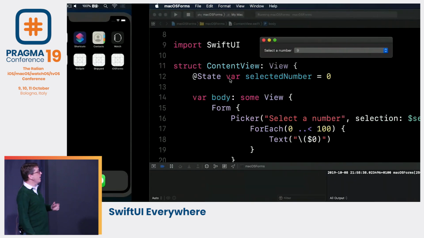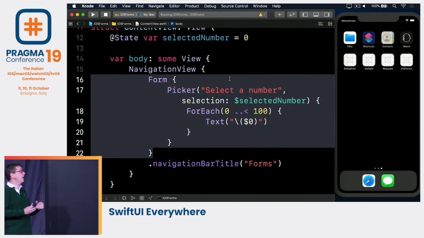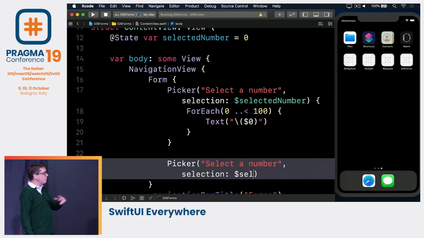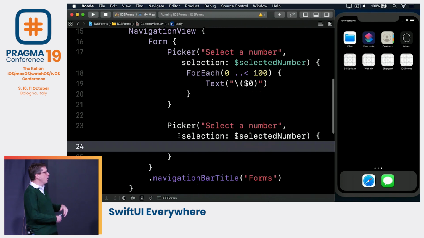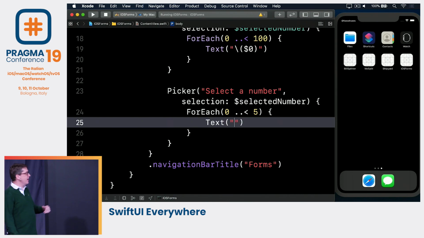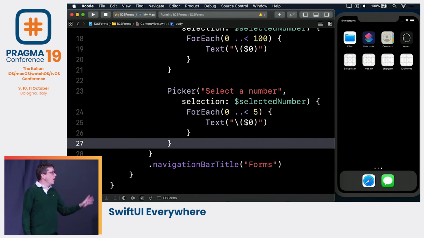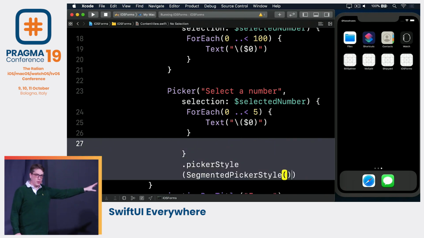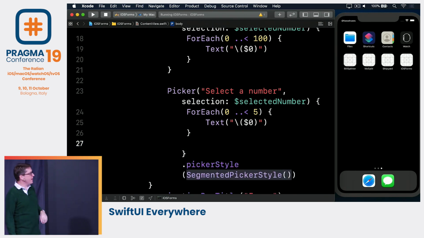We can go back to iOS again and try a different kind of picker. We can make some space below the first one, say there's another picker. Again, just select the number, bound to the same property. This time I'm going to loop over a handful of values. We'll say for each 0 up to less than 5. Put the text out again. But this one, I'm going to say, is a segmented control. A UI segmented control on iOS or NS segmented control on macOS. So we're now segmented control. Otherwise, the same logic, the same picker, and so on.